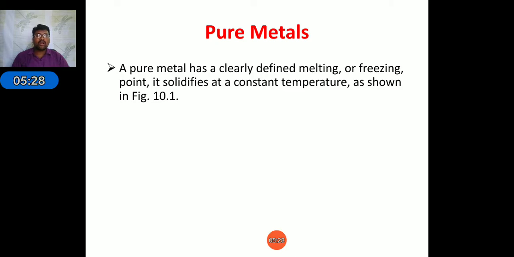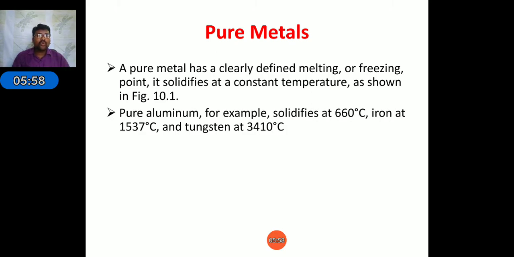We already discussed that solidification goes from ambient temperature to the start of the freezing zone, then from the start to the end of freezing, and then from the end of freezing down to room temperature. These are the three different stages: the start of the freezing zone, the freezing zone, and the last one, solidus. These are the three different zones in the solidification of metals.